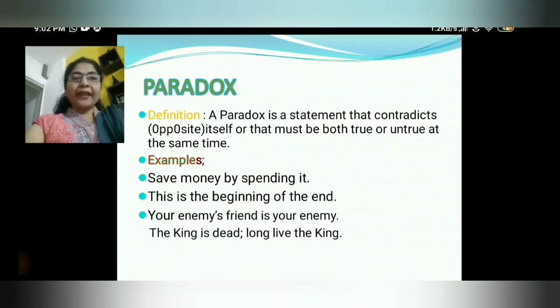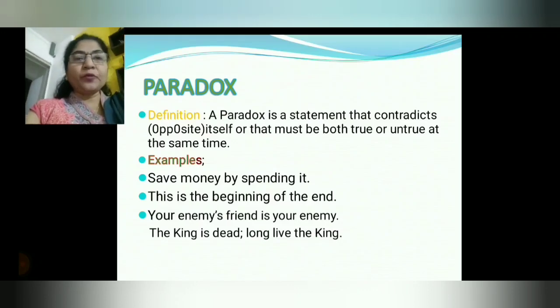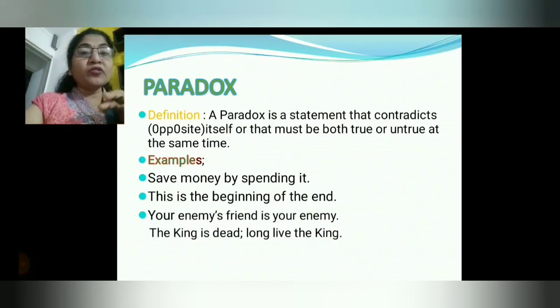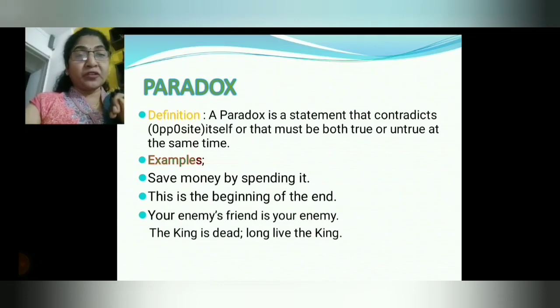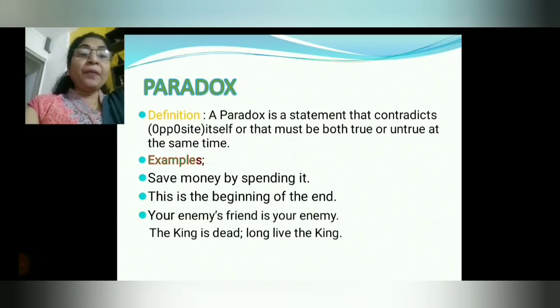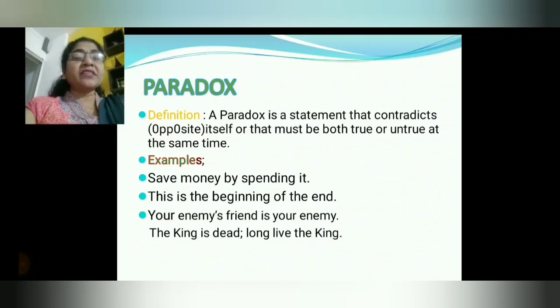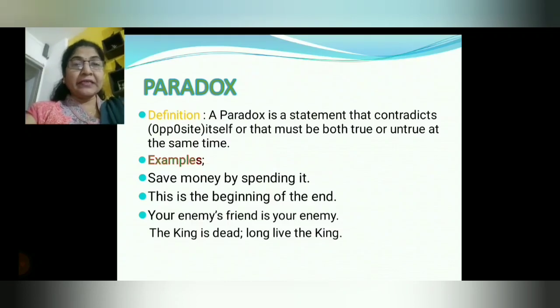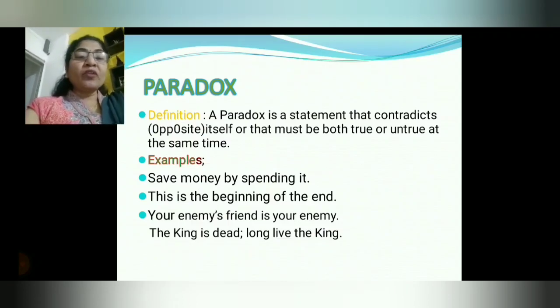Paradox. A paradox is a statement that contradicts, that means opposes, itself, or that must be both true and untrue at the same time. Now see here, in paradox we have a statement which gives us an opposite idea. You must remember, we have studied antithesis. In antithesis we have two opposite ideas or two opposite words, okay? But in paradox the complete statement only gives us an opposite idea. For example, see here: save money by spending it. What is the opposite idea we are getting? Either we can save money or we can spend it.